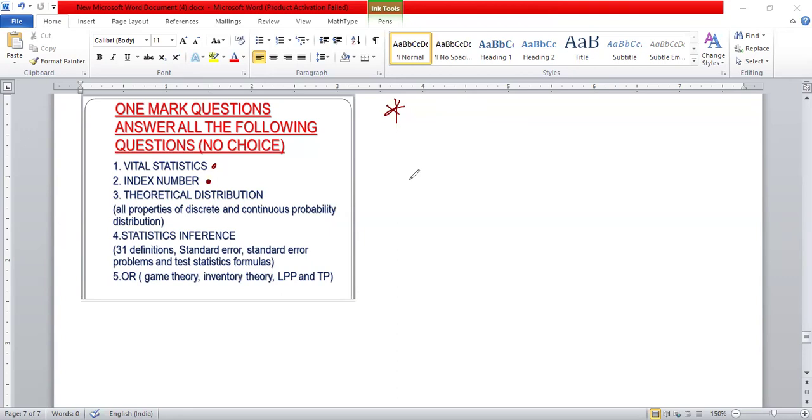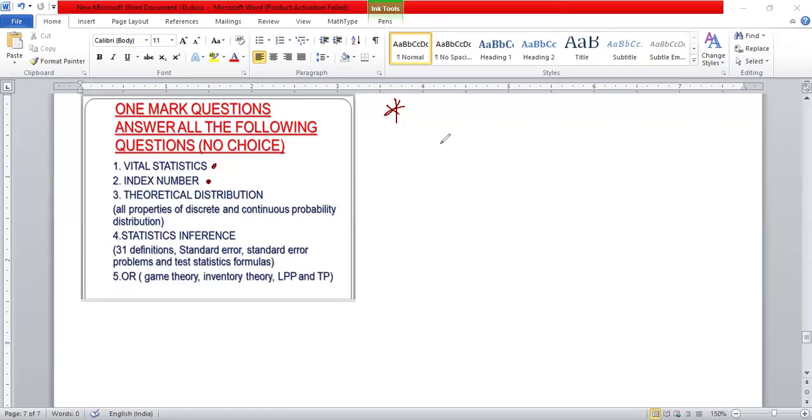Instead of index number, time series questions also come. So in index number, many theory questions are there. So what are they? First one, what is index number? And why is index number called an economic barometer? And any uses of index number, any limitations of index number.